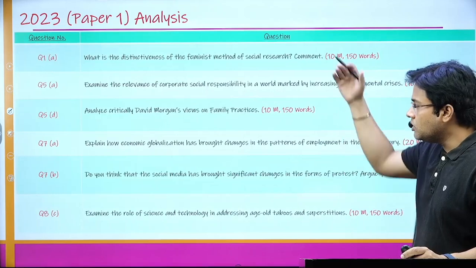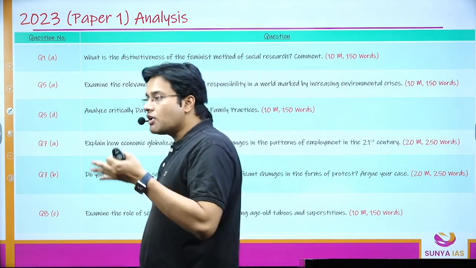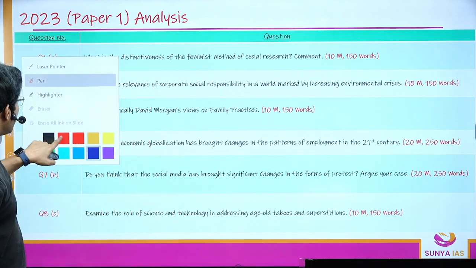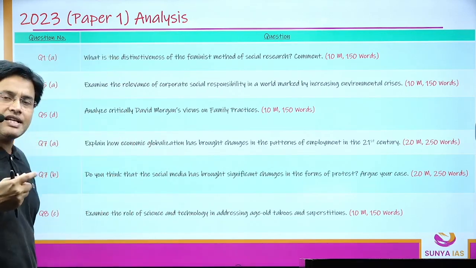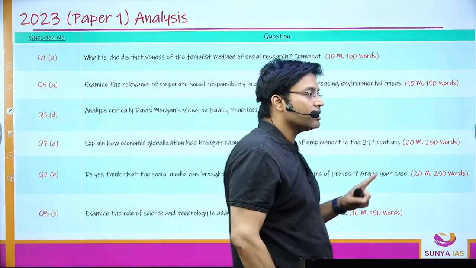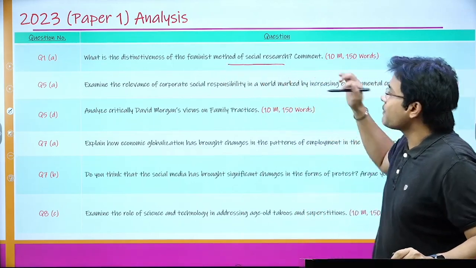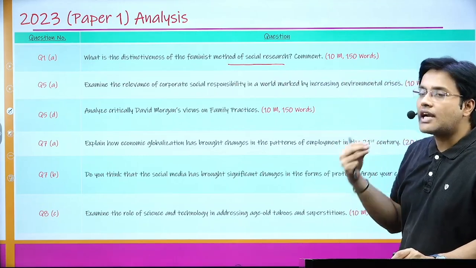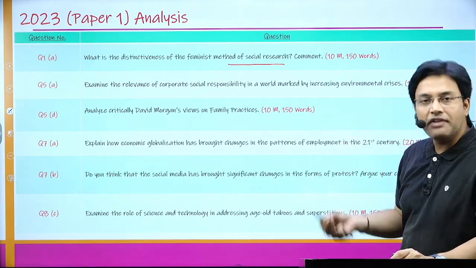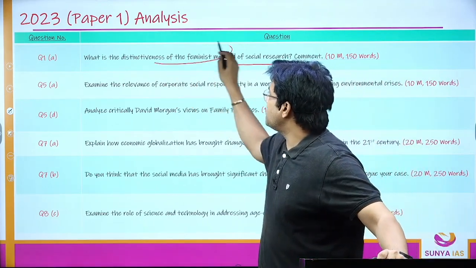If you look at all these other questions, the people who have joined our Sociology Foundation course at Sunya IAS, if you have been following the lectures on a regular basis, I have discussed various things at various points. So if you have proper conceptual clarity, all these questions except one, you will be able to write. Just like, what is the distinctiveness of the feminist method of social research? While talking about the major theoretical strands of research methodology in our unit 2, I discussed the various waves of feminism. I was talking about intersectionality. That is one of the distinctive features of the feminist method.